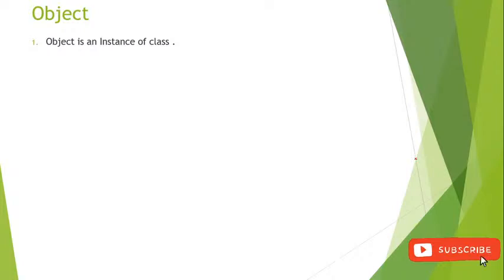If you want to develop a building, the building is the object and the map is the class. Whatever design we put inside the map, that type of house will be built. In the same way, however we write the class, that type of object will be created. That's why we say that an object is an instance of the class.